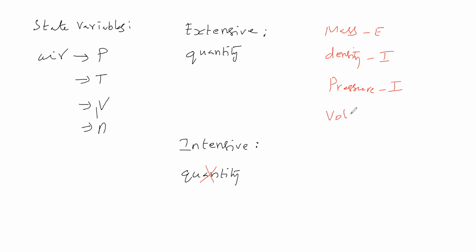Then we will take volume. One glass of water, 100 ml. Two glasses of water, 200 ml. Therefore, if we change the quantity, volume changes. Therefore, volume is called an extensive property.